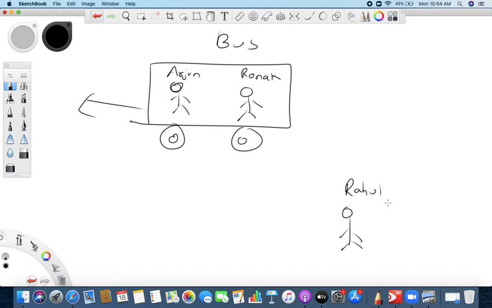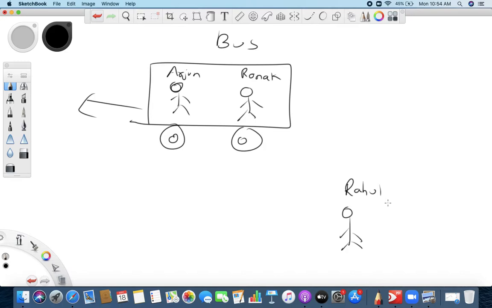Okay. Now when Ronak looks at Arjun or Arjun looks at Ronak, for both of them, are they moving? When Ronak looks at Arjun and Arjun looks at Ronak, the bus is already moving. But when they look at each other, they are sitting on their seat or chair. They were sitting over there, and when they look at each other, will they see each other in motion? No. For them, they both are stationary.